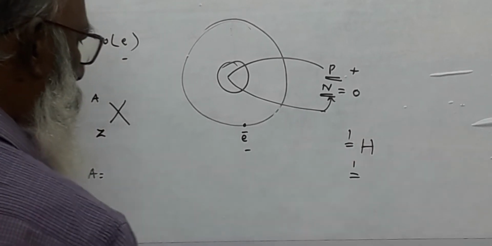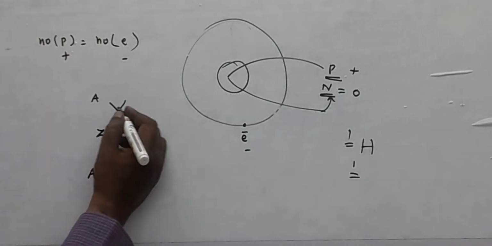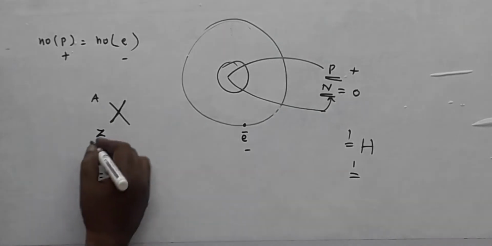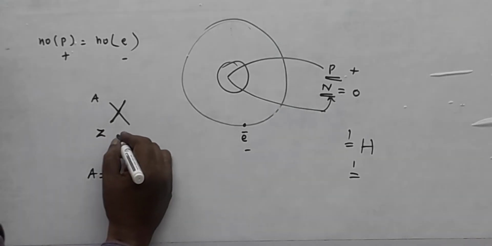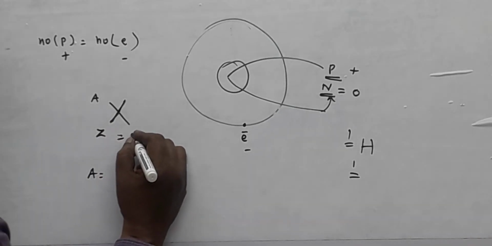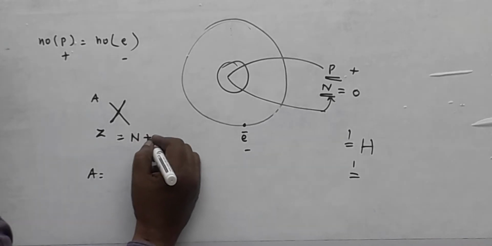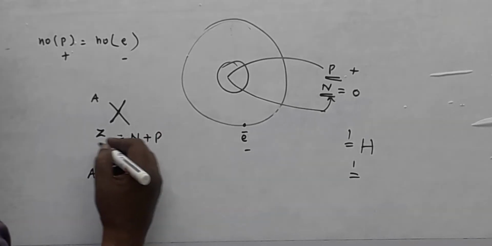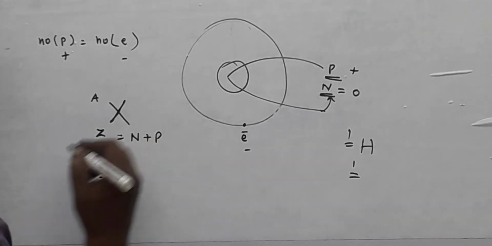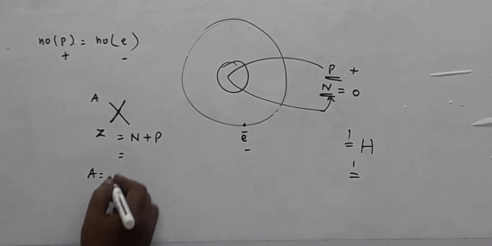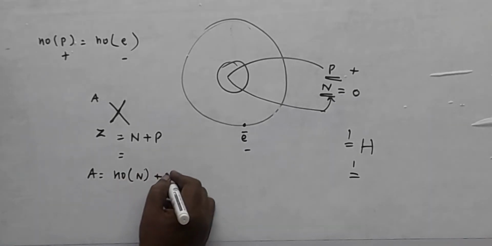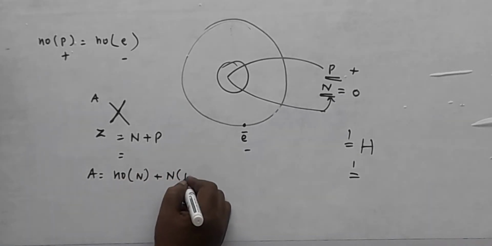Suppose I want to explain an atom whose name is X. A is nothing but N plus P, number of neutrons plus number of protons.